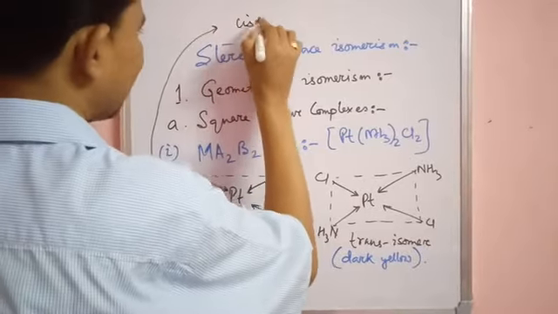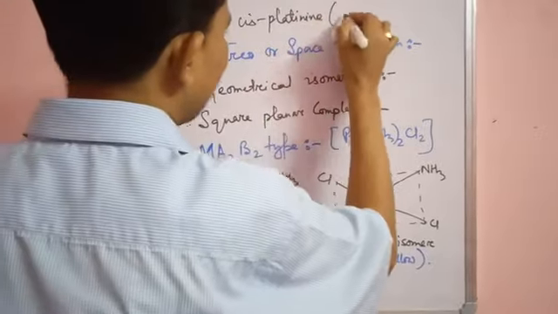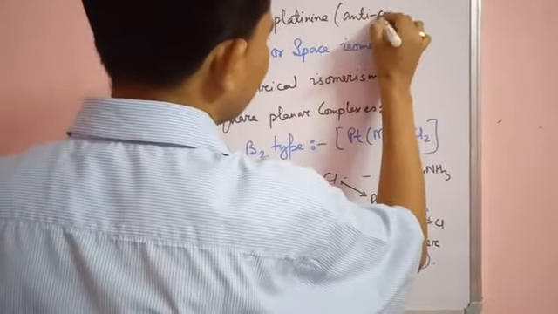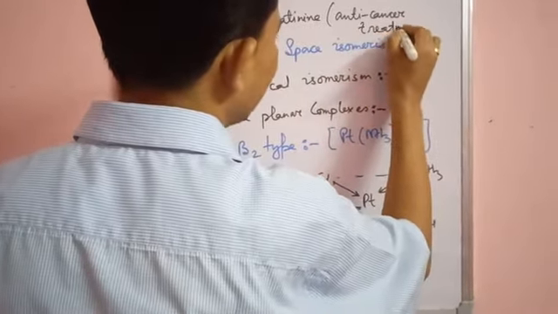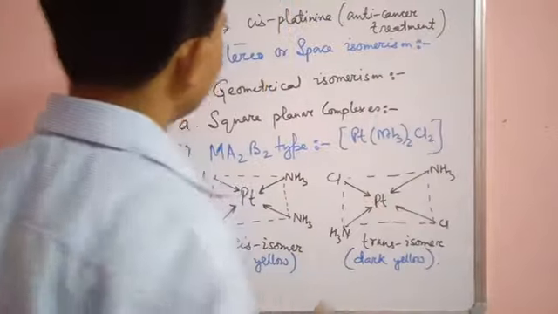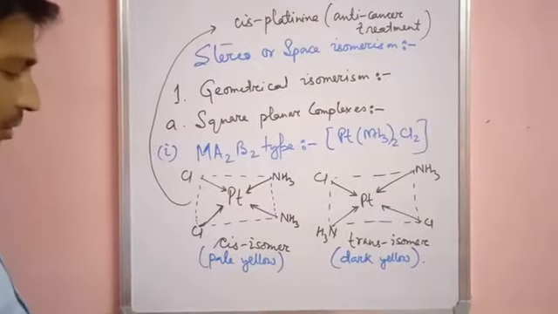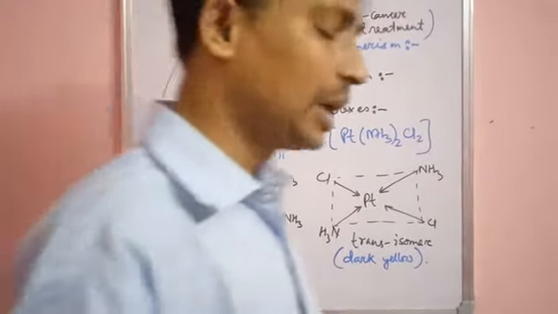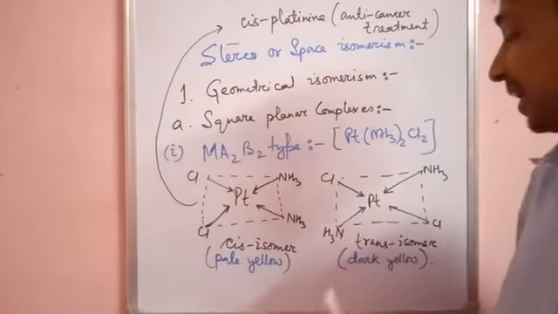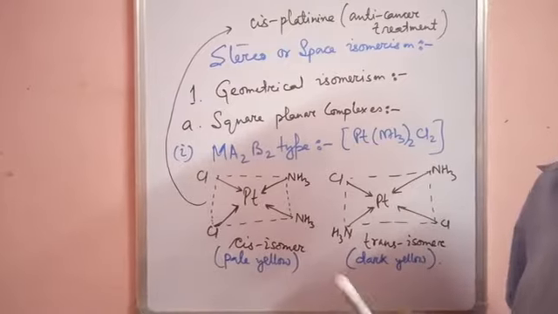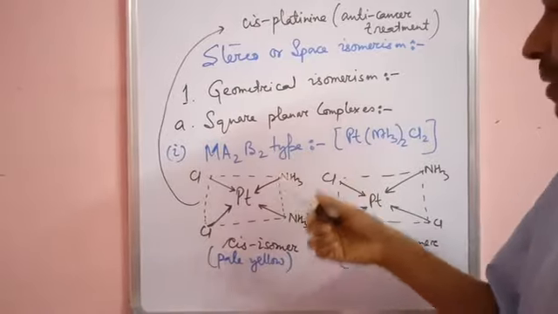One thing I want to say here: this cis isomer is called cisplatin, which is an anti-cancer drug used for anti-cancer treatment. So the cis isomer of Pt(NH3)2Cl2 is a very good drug used for anti-cancer treatment, but the trans isomer does not have that kind of activity. So this is geometrical isomerism.